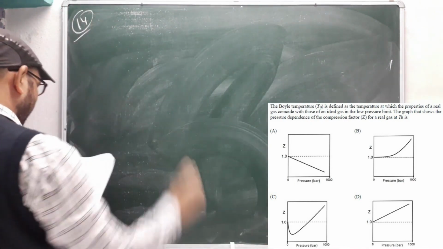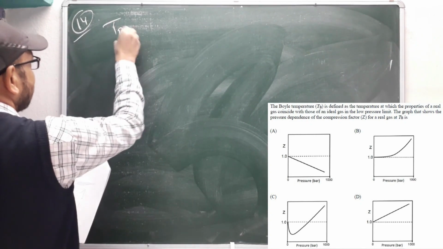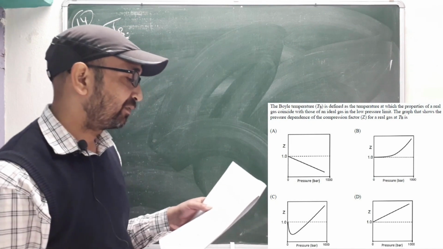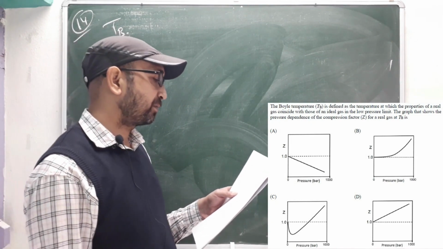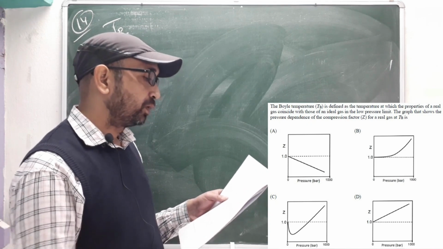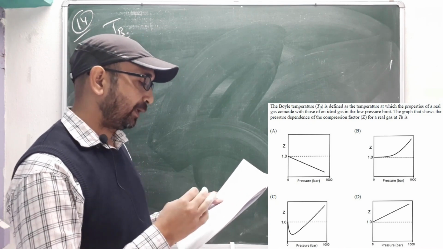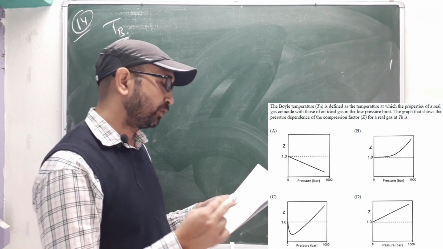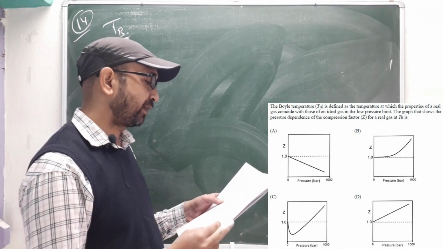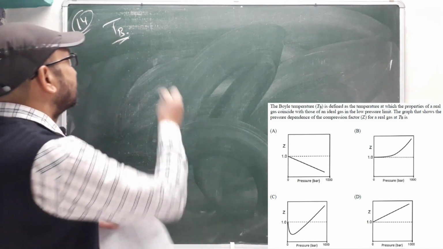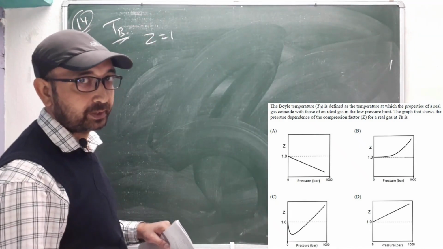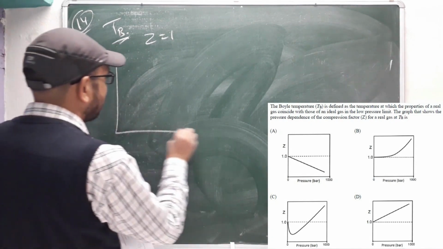Question number 14, the Boyle's temperature. Boyle's temperature we already know, and they have given the definition also: defined as the temperature at which the properties of a real gas coincide with those of an ideal gas in the low pressure limit. The graph that shows the pressure dependence of the compressibility factor for a real gas at TB. So Z equals 1. You just have to find this type of graph.